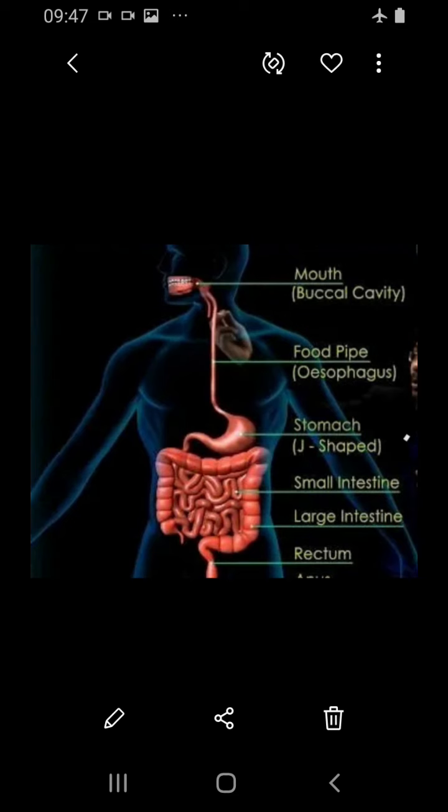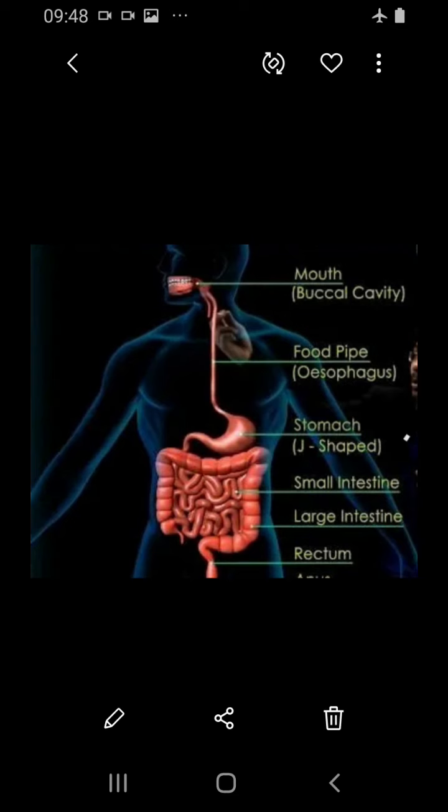Now let's see about the stomach. The stomach is a wide J shape. You can see the shape, it will be a somewhat slanting J shape. It is a muscular organ located between the esophagus and the small intestine. After the stomach, next will be the small intestine. Before going to the small intestine, certain changes must take place in the stomach. The food has to be converted into smaller and smaller particles, as it will be a complex particle.